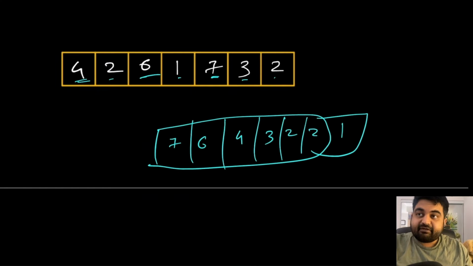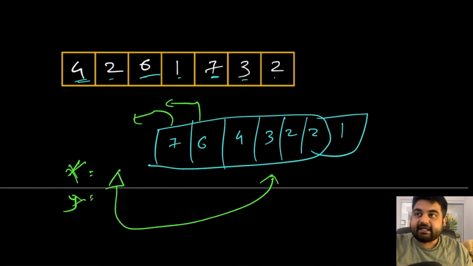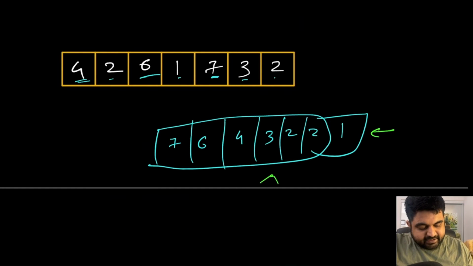So after finding this input, in order to find our x and y values, we simply need to poll these two values. After polling these two values, all we need to do is check if they are of the same size, then destroy both of them and move forward. If they are not of the same size, find the delta between them, and whatever the difference is, put that back inside the max heap. Keep on repeating the same process until we are only left with just one element. And let's try to see the solution I'm proposing in action.